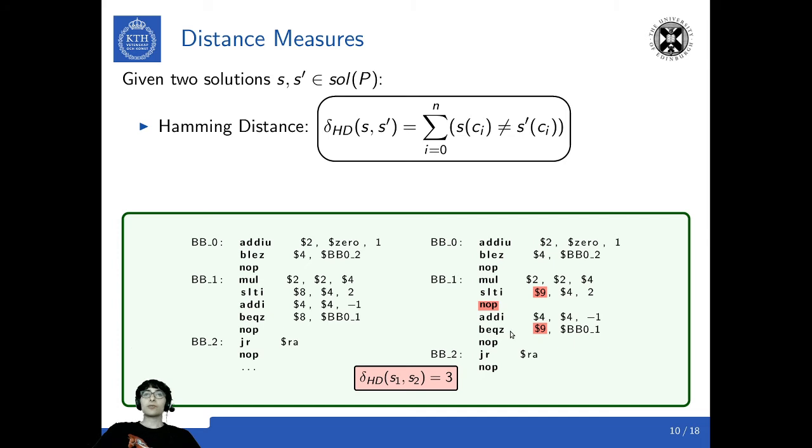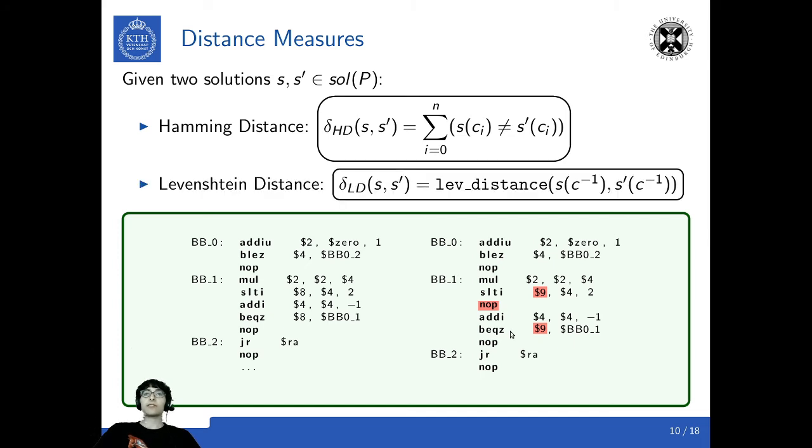The second distance we define is the Levenshtein distance, that is the edit distance between the instruction schedules of the two solutions. Each instruction is analogous to a letter in the edit distance between strings. Here, the two implementations have a Levenshtein distance of 1 because a no-op operation is inserted in the instruction schedule.